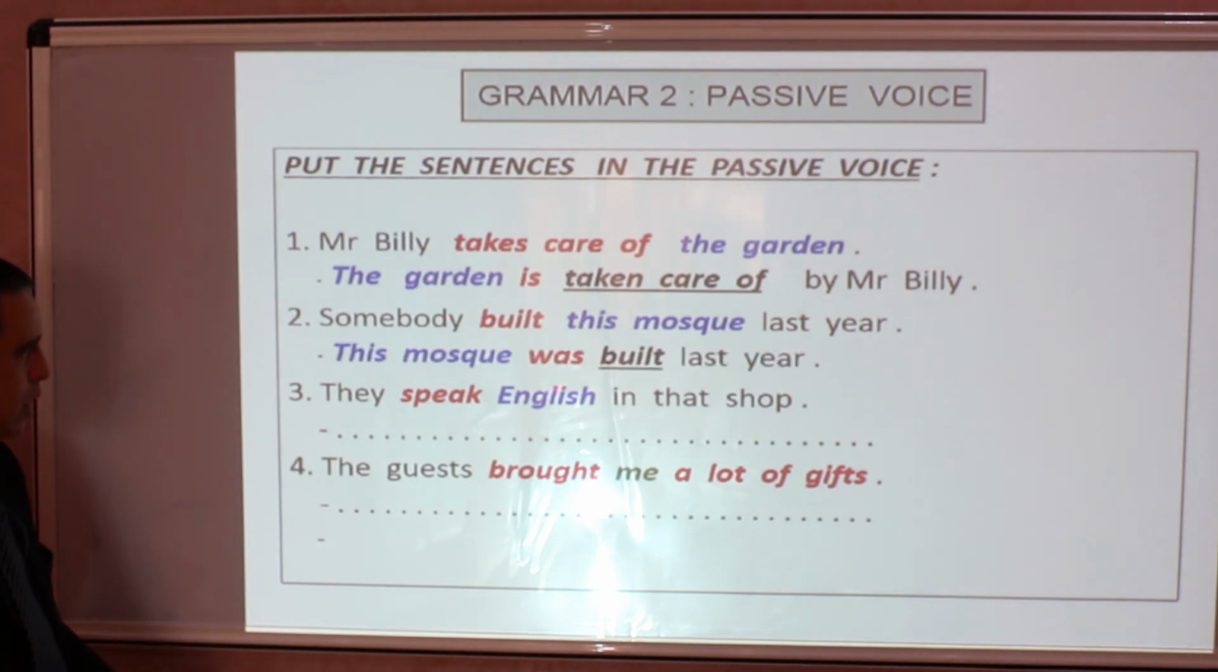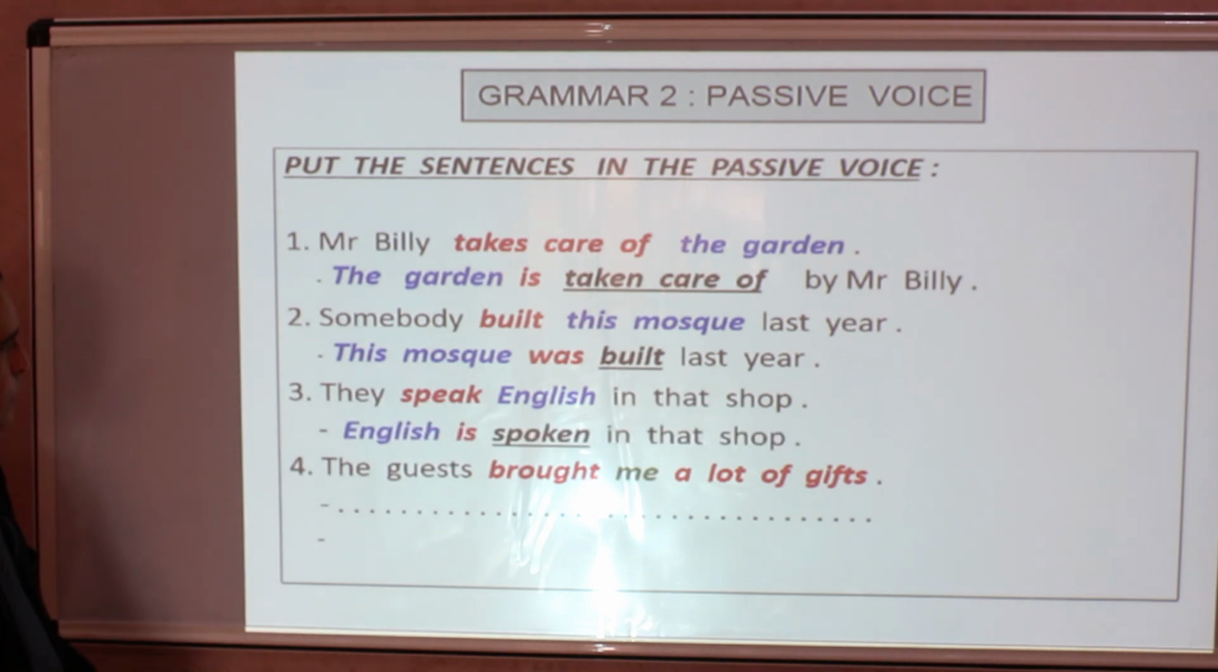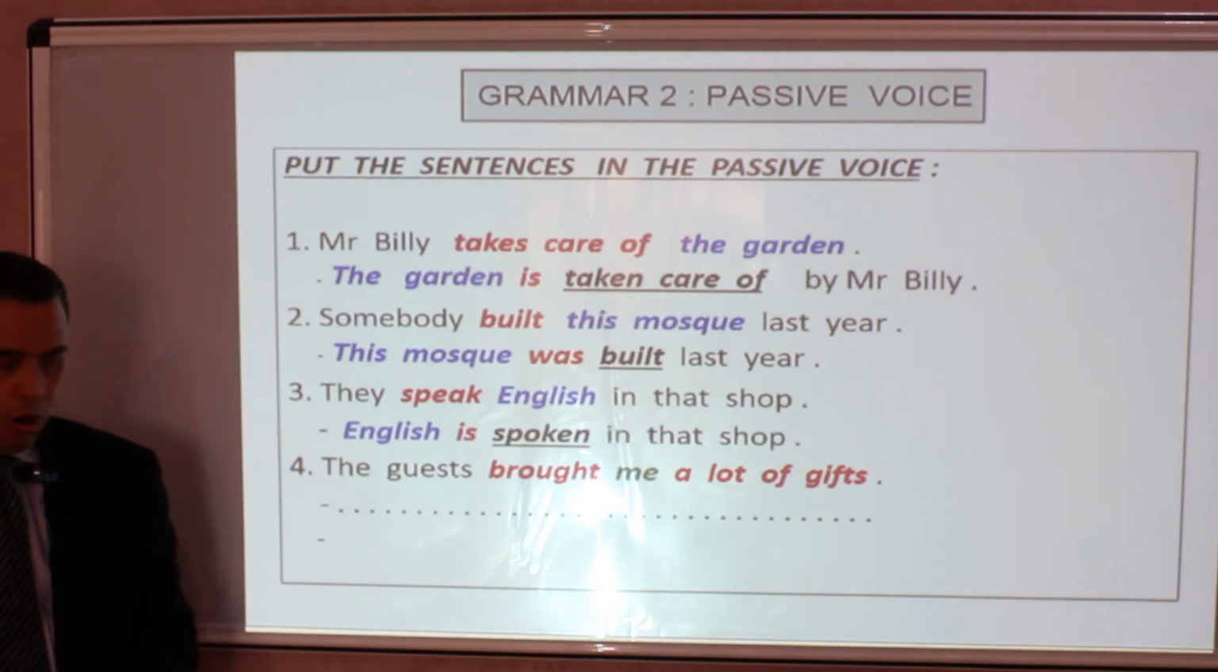3, they speak English in that shop. English is the object, we begin with English. Speak is in the present, we put the verb to be in the present, and speak is put in past participle. So English is spoken in that shop.